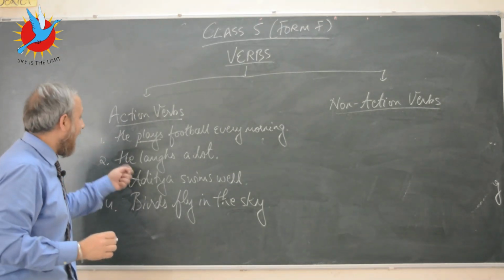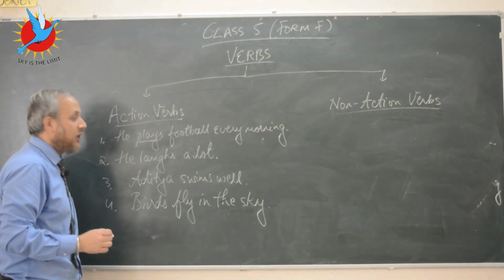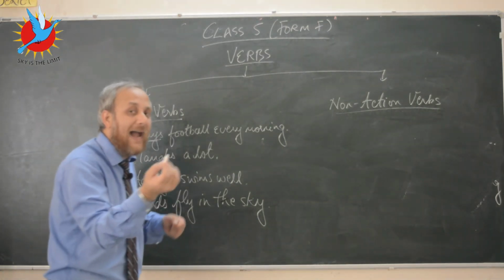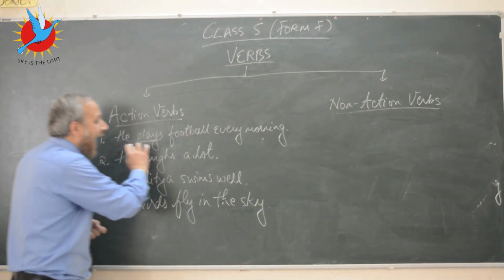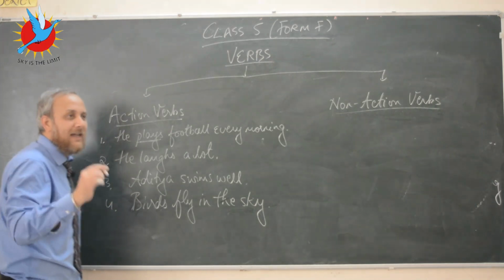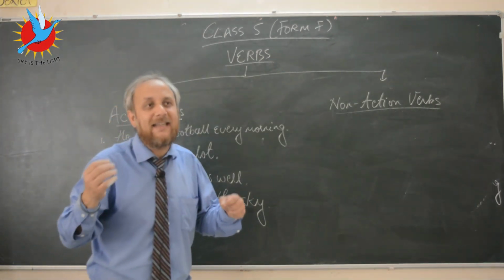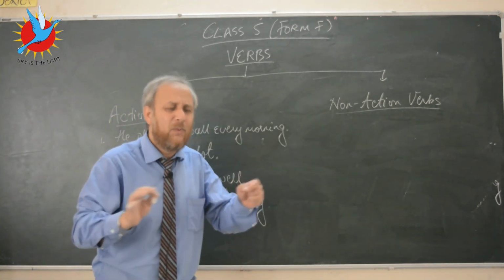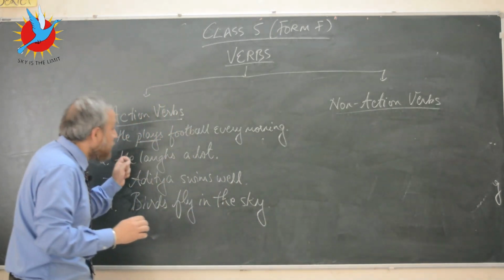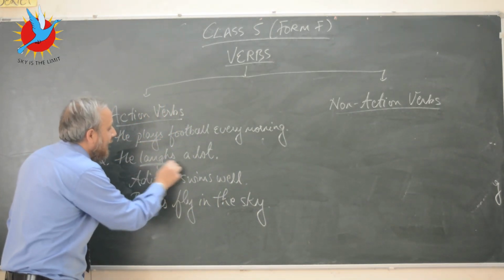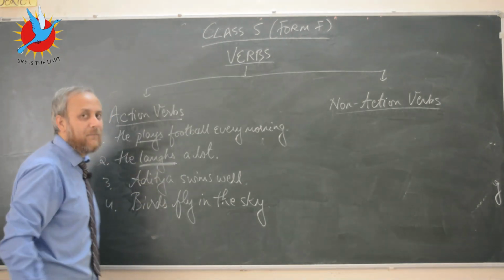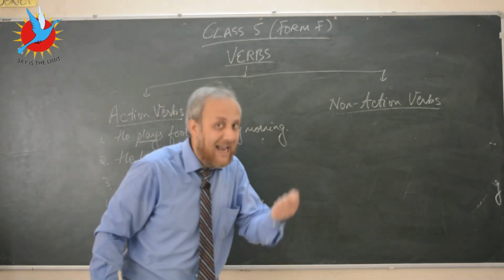Okay, likewise, he laughs a lot. Now if you are told to identify the verb, it's very simple. Look at the action word. Some teachers say that it's a doing verb as well, which is okay. Look at which word talks about action. He laughs a lot. So laughs is a verb. Ha ha ha. Isn't that action?